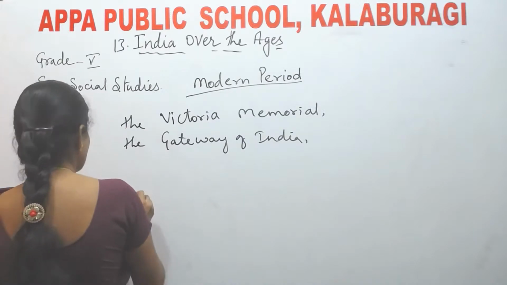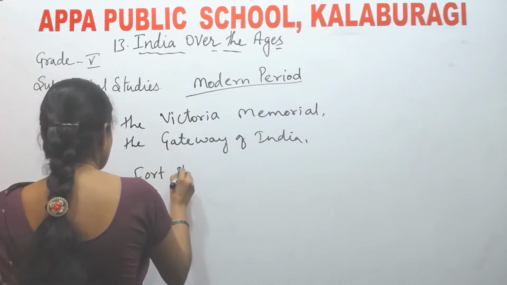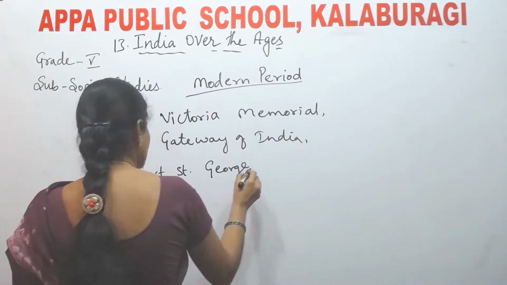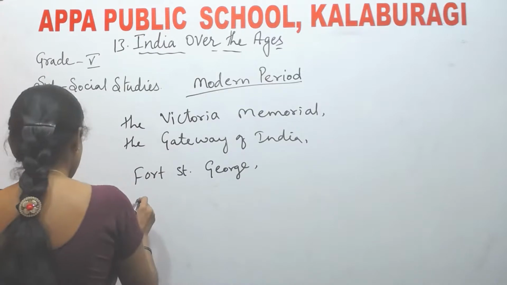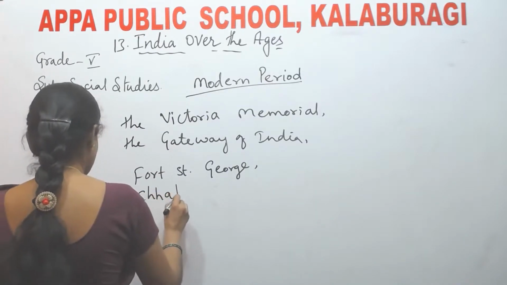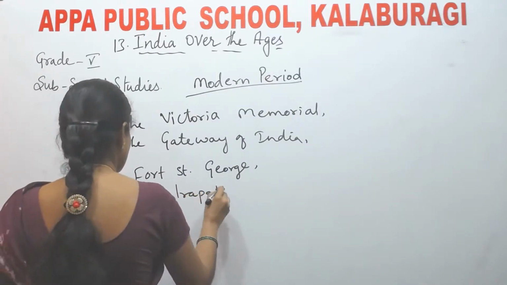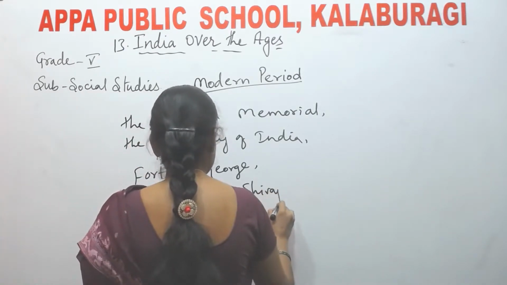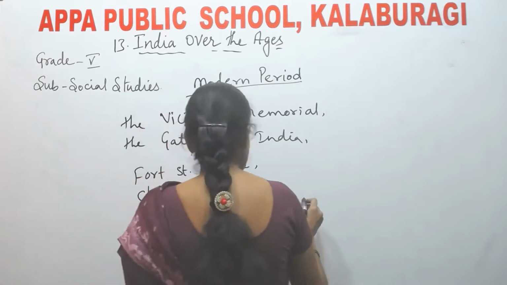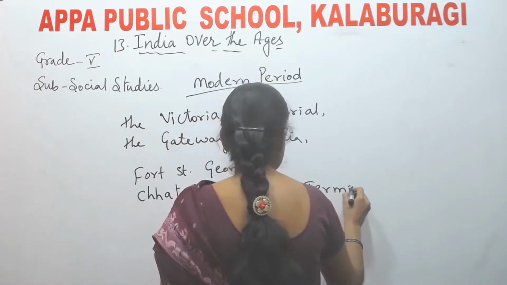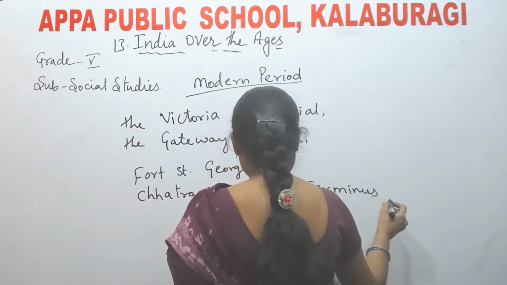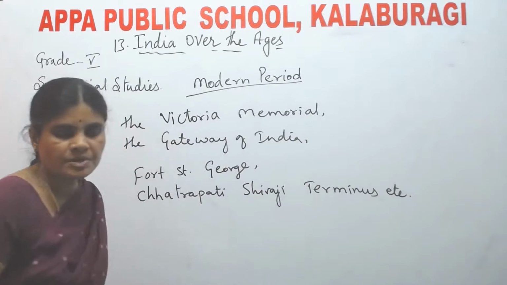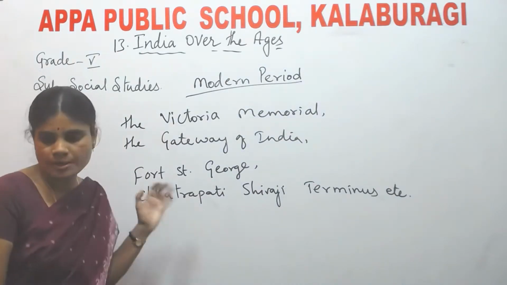Fort St. George. Chhatrapati Shivaji Terminus, etc. These were built by the Britishers during their rule.